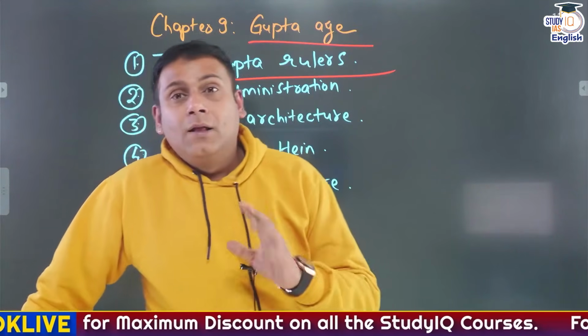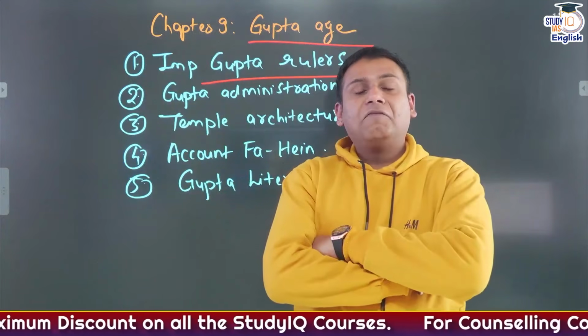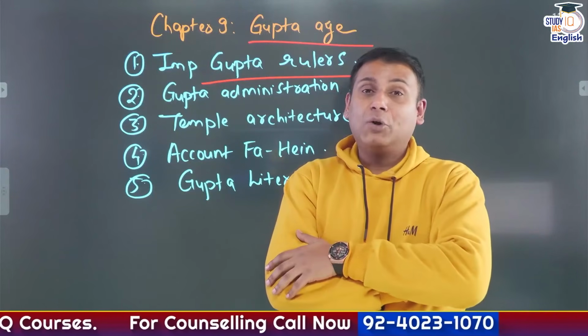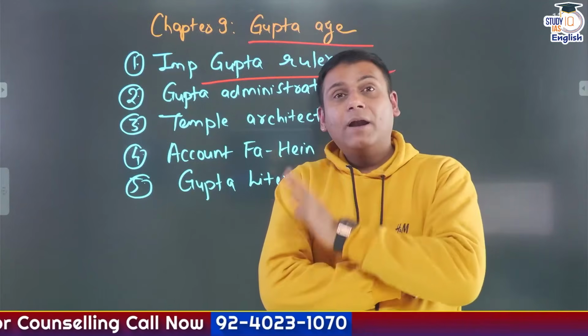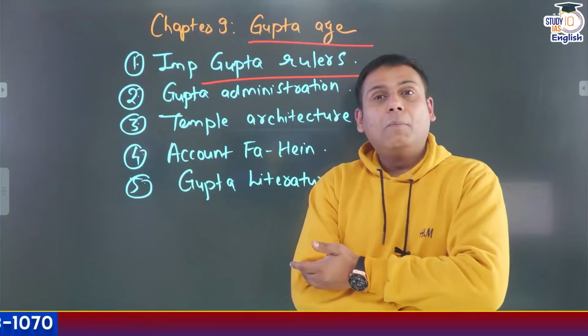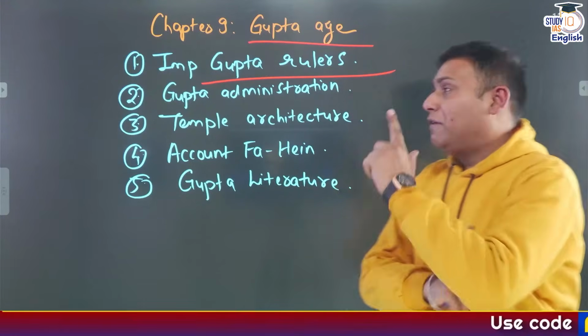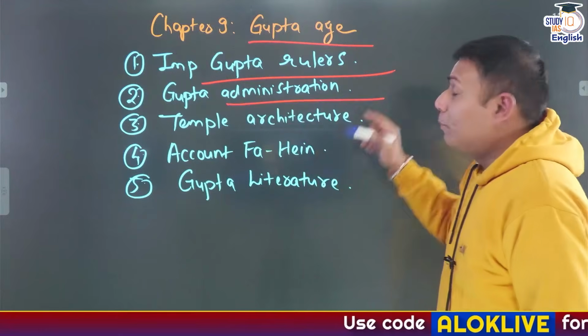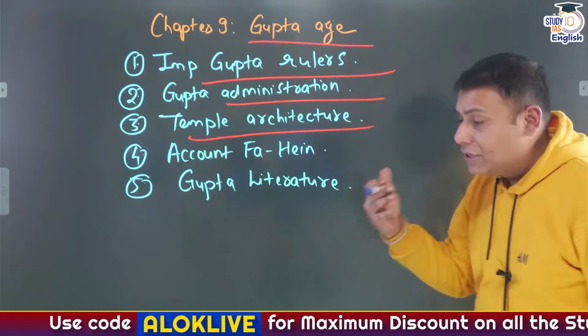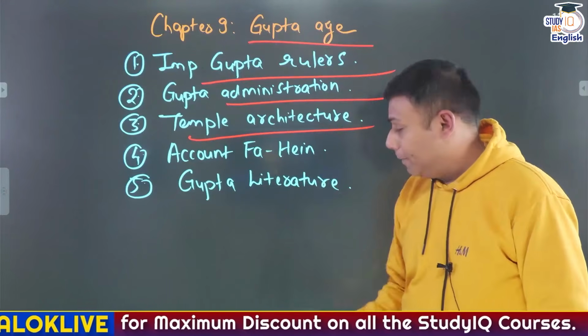Clear? Then, who constructed the famous Nalanda University? It was Kumar Gupta who laid the foundation of Nalanda University. In the medieval period, it was destroyed by Bakhtiyar Khilji, one of the slaves of Muhammad Ghori. Then focus on the administration of the Guptas, similar to the Mauryan administration. Temple architecture and its terminologies are important.